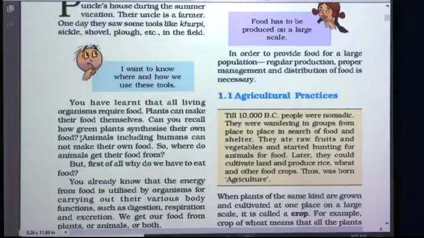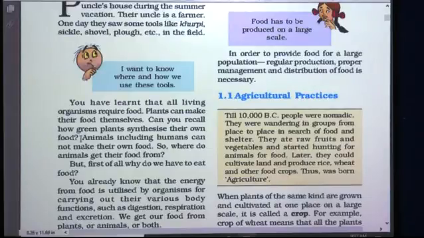Yes, you are right. They synthesize their own food by the process of photosynthesis. What do they do during that? They absorb carbon dioxide from the air, they use sunlight. There is a green pigment present in the chloroplast which is called chlorophyll. With the help of all these things, they synthesize their own food. This process is called photosynthesis. And already you have learned about this process in your lower classes.